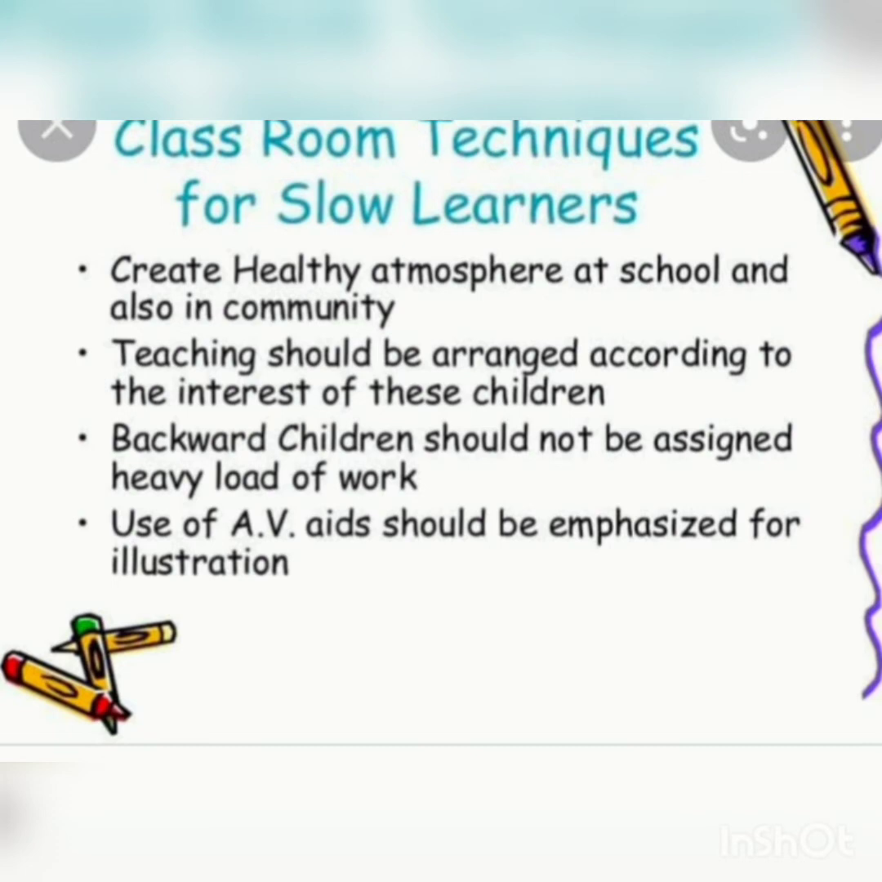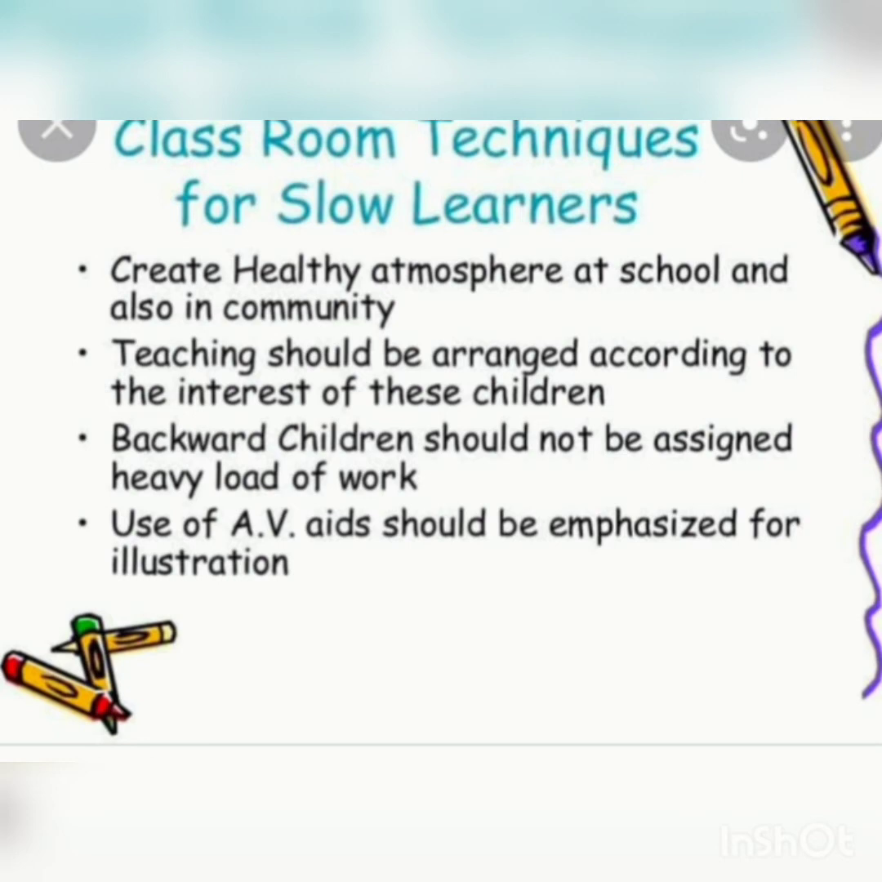Now the classroom techniques for slow learners. Weak children means slow learners also. Create a healthy atmosphere at school and also in the community. Teaching should be arranged according to the interest of these children, because these weak, backward children should not be assigned a heavy load of work. Use of visual aids should be emphasized for illustrations.